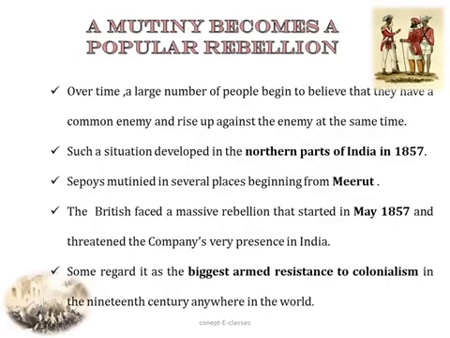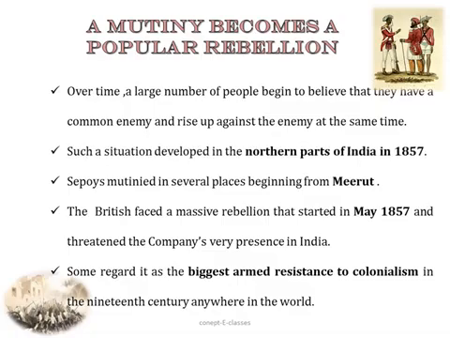So the next topic is how a mutiny becomes a popular rebellion. Now what do you mean by mutiny? When soldiers as a group disobey their officers in the army, it is said to be a mutiny. So in this topic, we'll discuss how the mutiny started and how it became a popular rebellion. Over time, a large number of people started resisting, and they began to believe that they have a common enemy, the British, and that they should be united to rise up against the company rule.